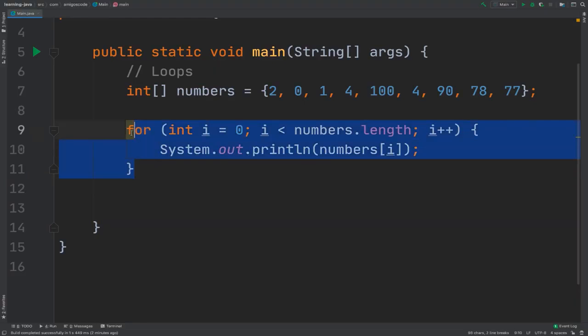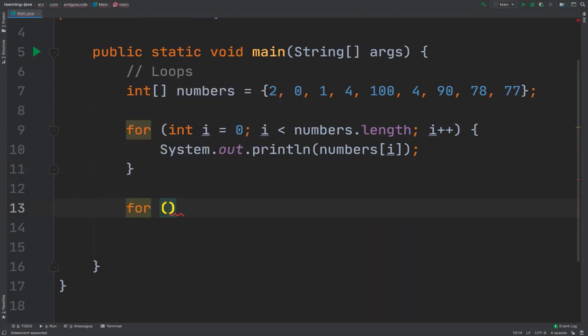Right, so you saw how to loop through arrays using this for loop, and this is the for i loop. In Java, we have something called the enhanced for loop, and enhanced simply means that it's a better version of looping through arrays. The enhanced for loop works as follows. Simply say for, and then int. This is the actual data type, and then number, which is the actual variable, and then a colon, and then numbers.